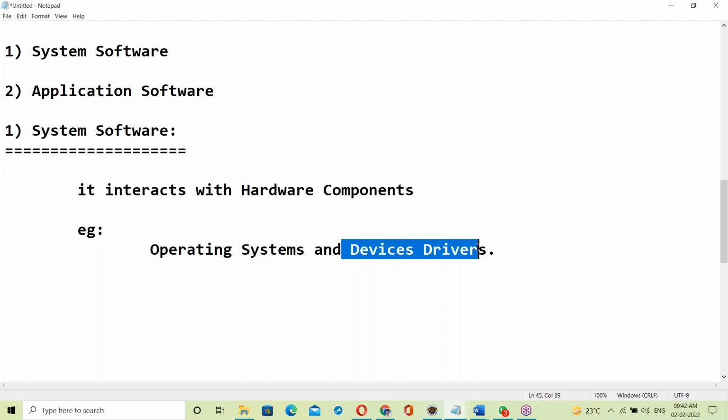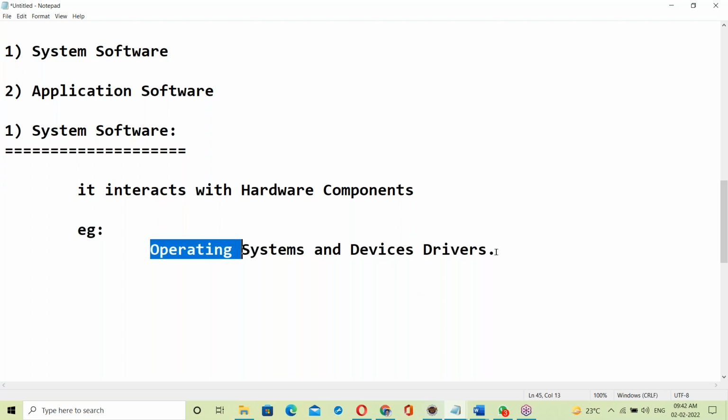Of course, device drivers are part of the OS. So these come under system software.